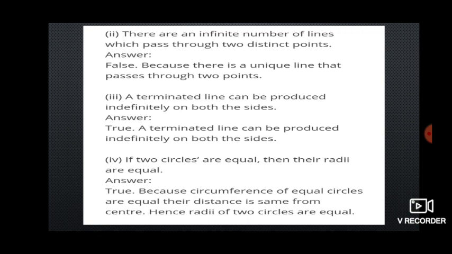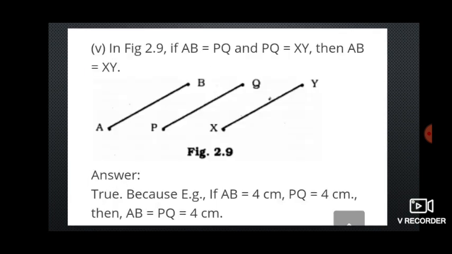Next, if two circles are equal, then their radii are equal. This is true because the circumferences of equal circles are equal. Their distance from the center is the same. So hence the radii of the two circles are also equal. If two circles are equal, then the circumferences will be equal, no? If the circumferences of two circles are equal, then automatically the radii will also be equal.